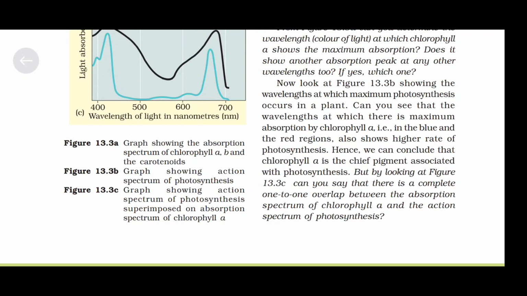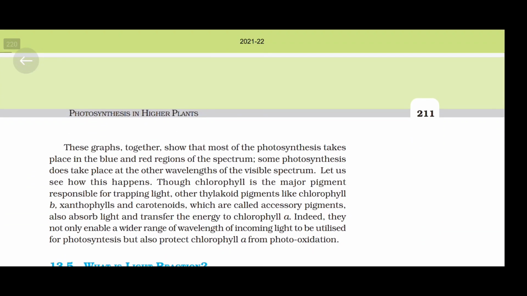But by looking at figure 13.3c, can you say that there is a complete one-to-one overlap between the absorption spectrum of chlorophyll A and the action spectrum of photosynthesis? These graphs together show that most of the photosynthesis takes place in the blue and red regions of the spectrum. Some photosynthesis does take place at the other wavelengths of the visible spectrum. Let us see how this happens.